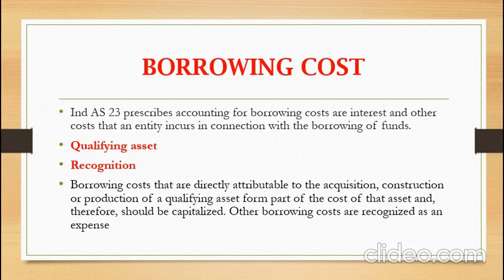As I explained, a qualifying asset is an asset that necessarily takes a substantial period of time to get ready for its intended use or sale. For example, manufacturing a plant, power generation facilities, investment property, intangible assets. To develop these assets, like a power generation facility, it will take a lot of time, for the benefit of the firm or for the running of the business.